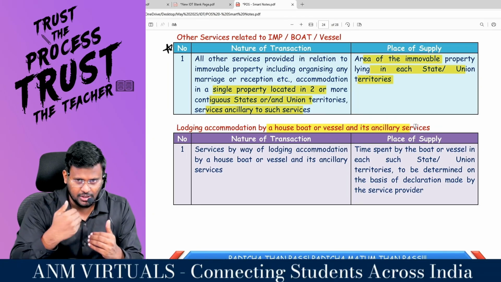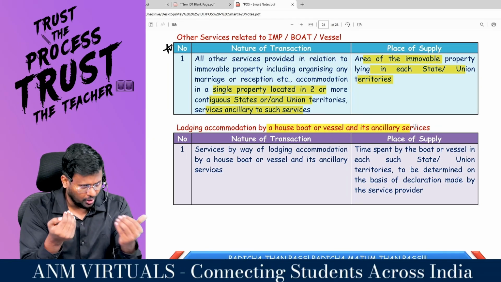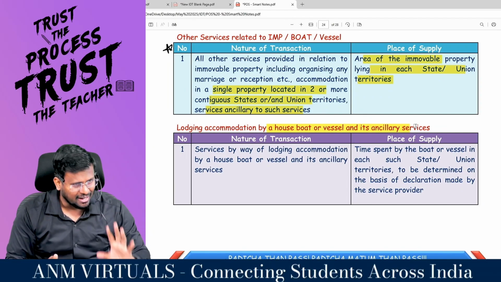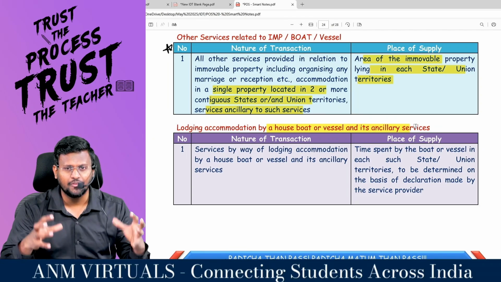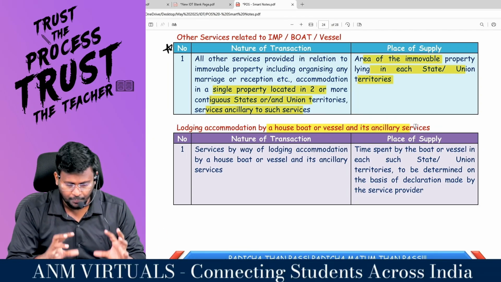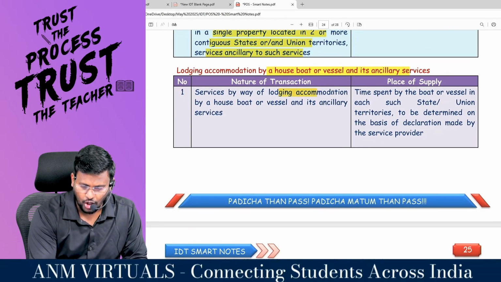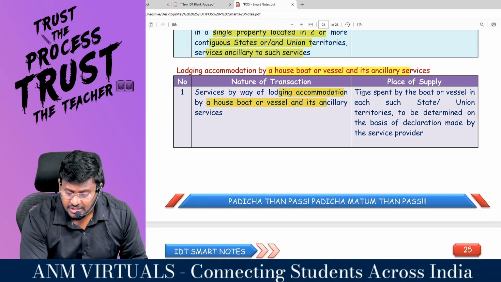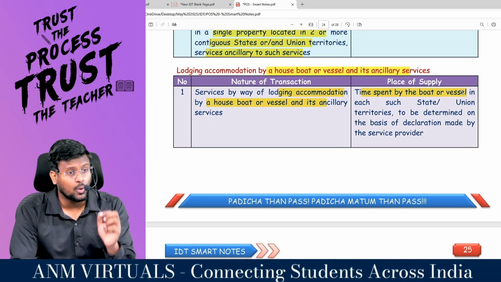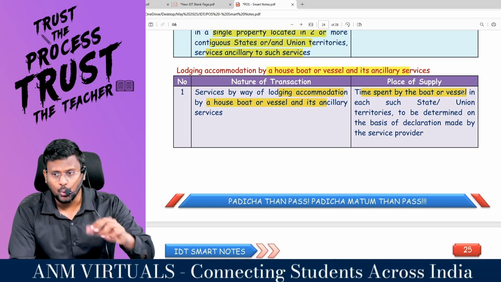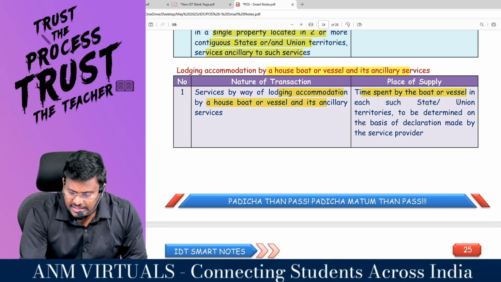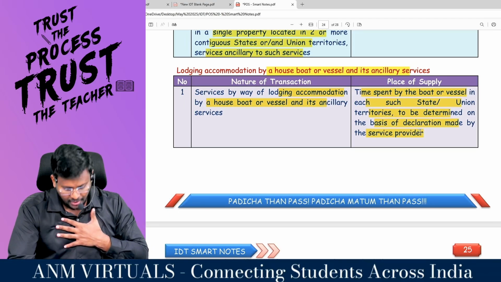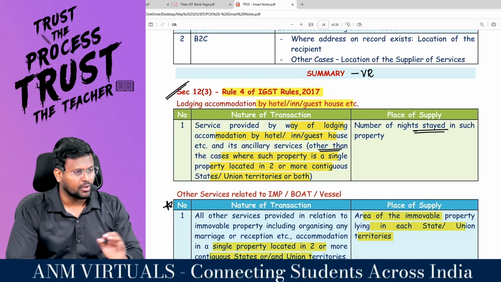For example, if a houseboat is traveling in a 24-hour trip, 22 hours in Kerala and 2 hours in Karnataka, then the place of supply should be bifurcated based on 22:2. That's what they are saying. Service by way of lodging accommodation by a houseboat or vessel: the time spent by the boat or vessel, 22 hours in Kerala and 2 hours in Karnataka, in each state or union territory is to be determined on the basis of the declaration made by the provider. So what we are talking about is rule number 4.